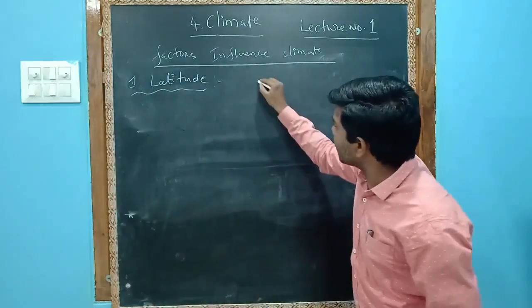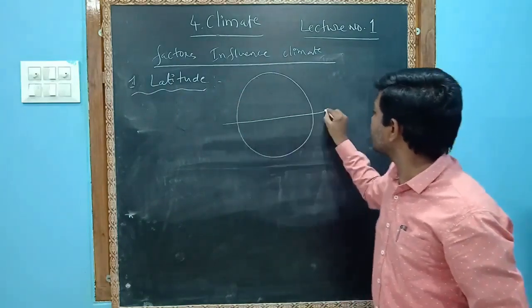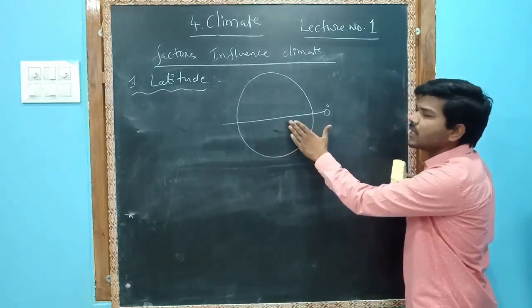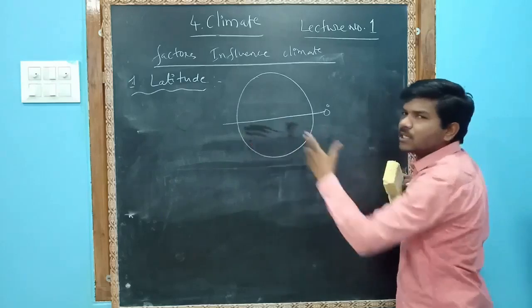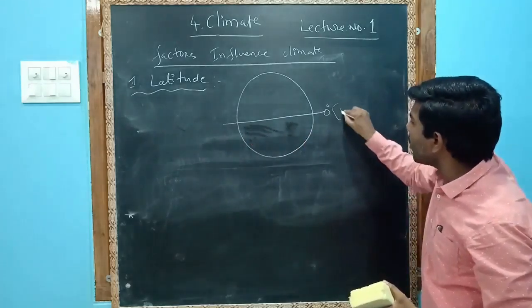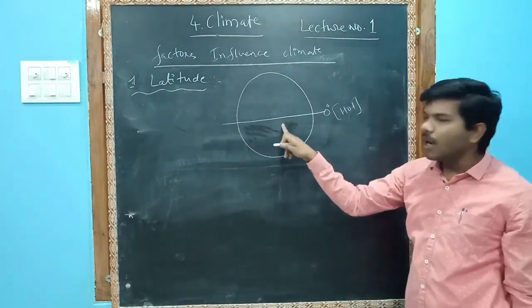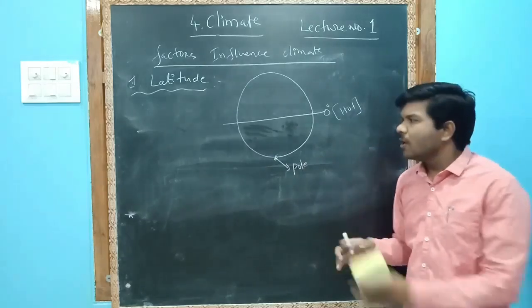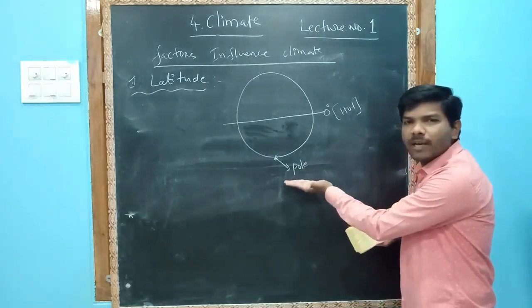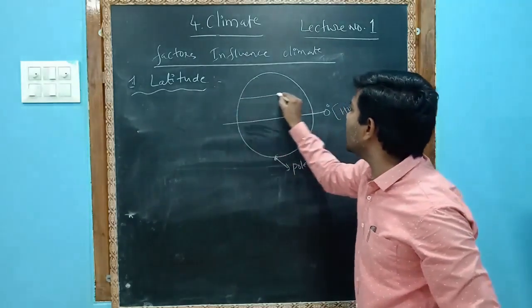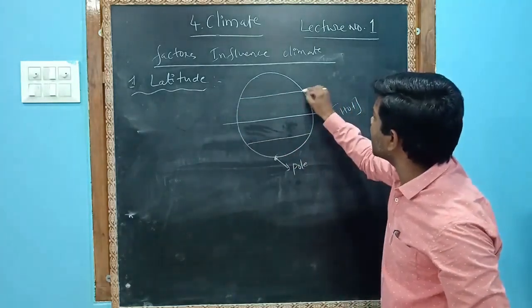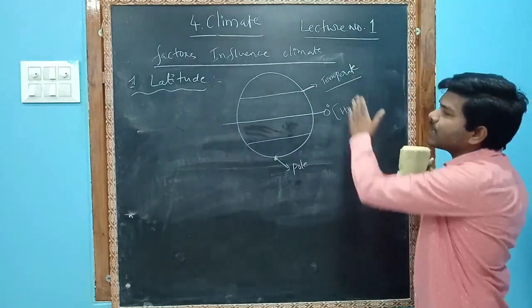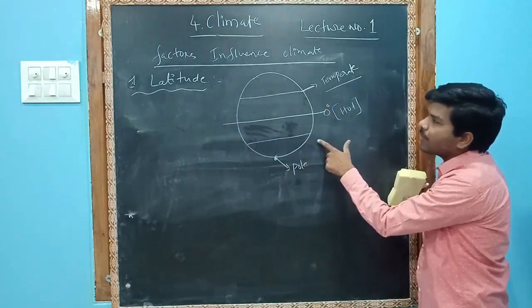Let us take the example of the globe and the equator. At the equator there is high insolation. The equatorial regions receive high insolation, which means a very hot climate is there. Whenever we move to the poles, a very cold climate will be there. And in the middle latitudes, there is a temperate, medium climate. So cold climate, moderate climate, and hot climate.